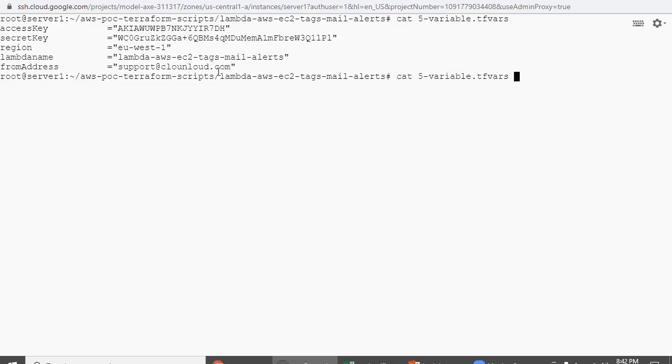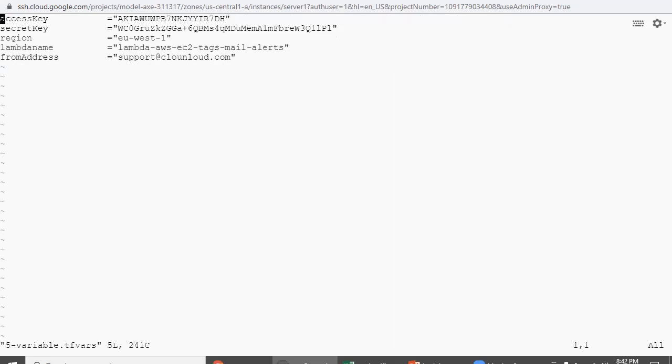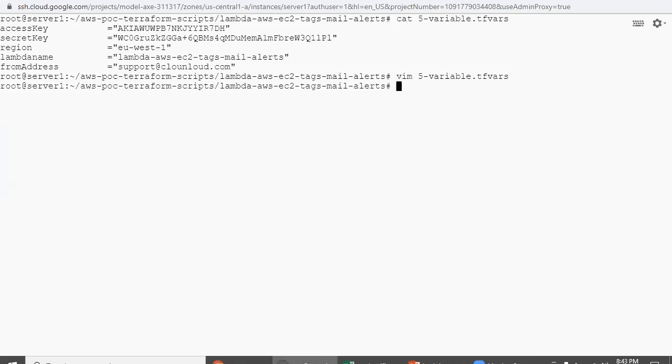There is a spelling mistake, so I will correct it. People receiving the mail will receive it from this mail ID at cloudandloud.com.